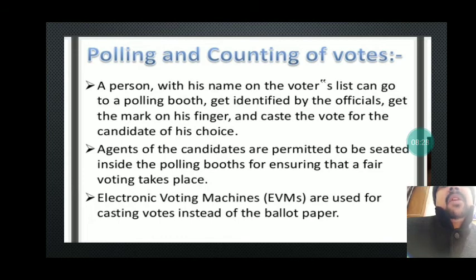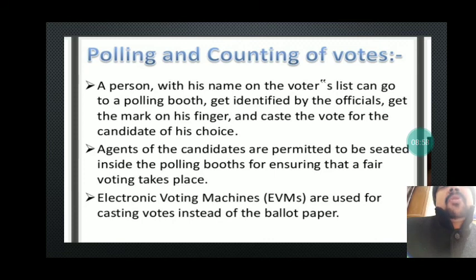So we need to understand that on that particular polling date, the voters will vote for the right candidate. Agents of the candidates are permitted to be seated inside the polling booth to ensure that fair voting takes place. It is very interesting to understand that representatives of different political parties generally sit inside the polling booth so that they can see that elections are held in a positive and fair manner.